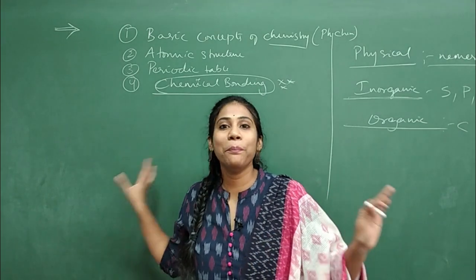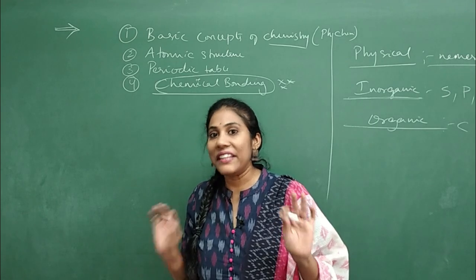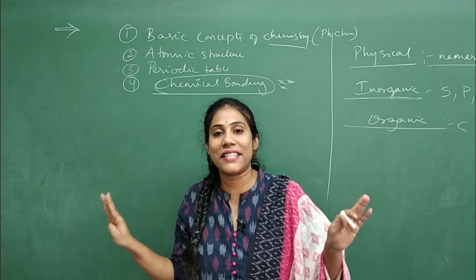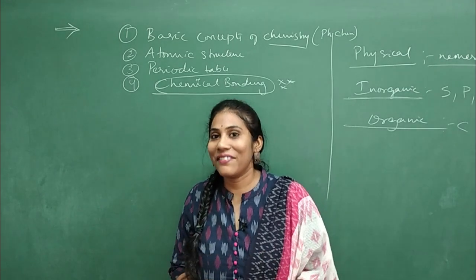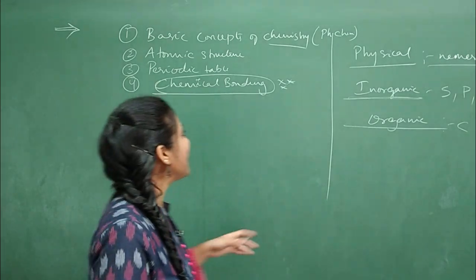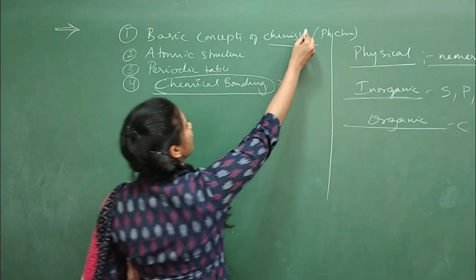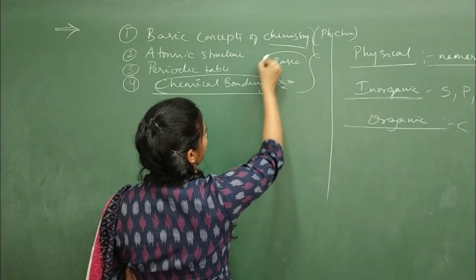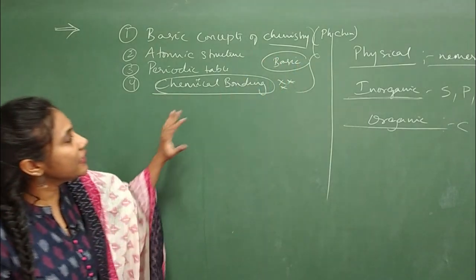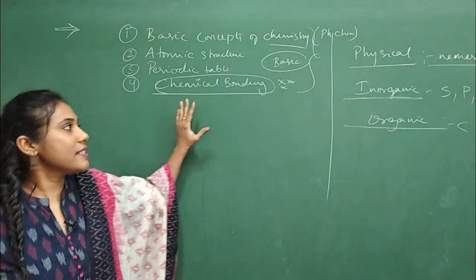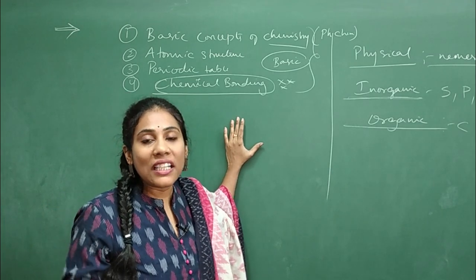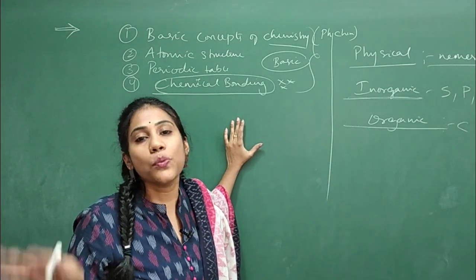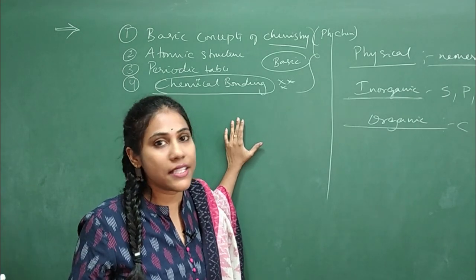So it's a very beautiful chapter, quite a lengthy chapter, but still I promise you that this is the most interesting chapter of chemistry, class 11 chemistry. Okay, so chemical bonding. These 4 chapters are very basic chapters which you need to understand in a detailed way. If you can understand these chapters, the rest of your chapters and also the class 12 chapters will really become very easy for you.